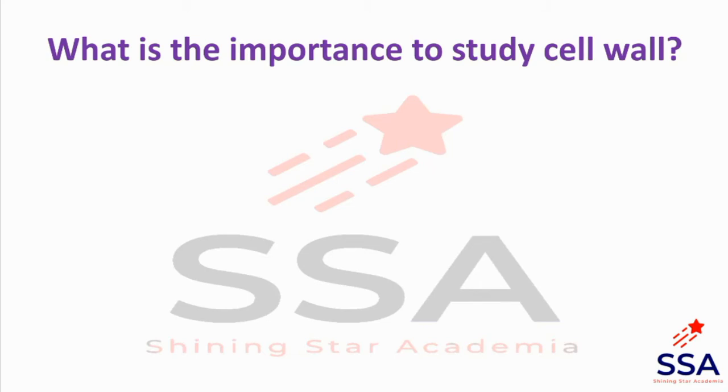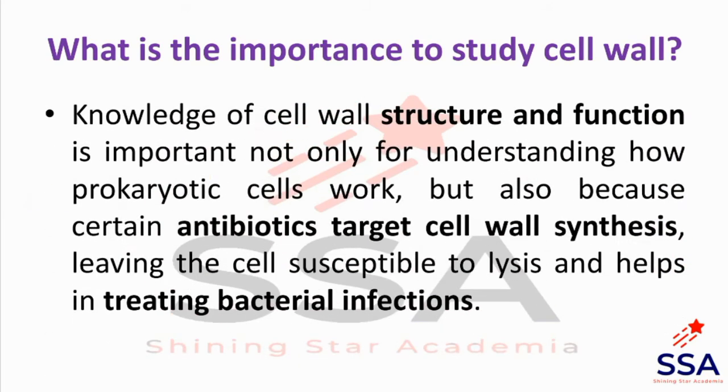Then what is the importance to study the cell wall, or why are we studying cell wall? Because knowledge of the cell wall structure and function is important not only for understanding how prokaryotic or bacterial cells work, but also because certain antibiotics target the cell wall synthesis, leaving the cell susceptible to lysis, and helps in treating bacterial infection.